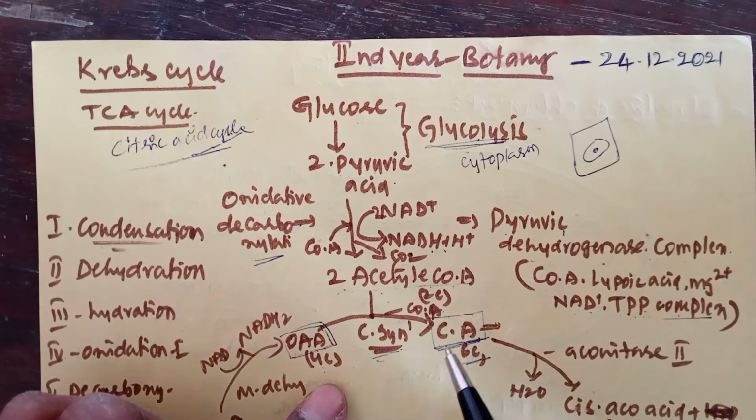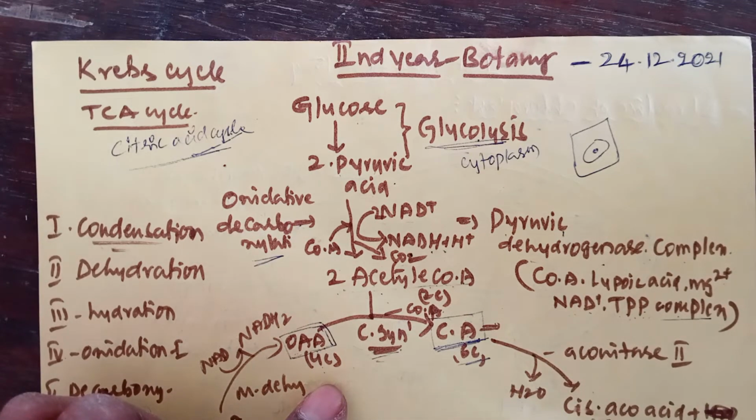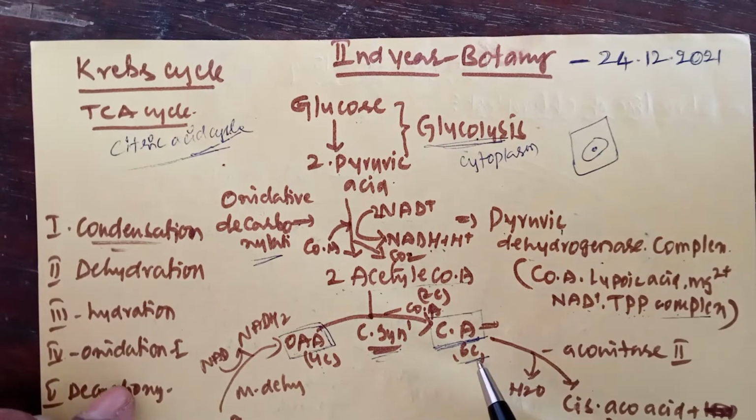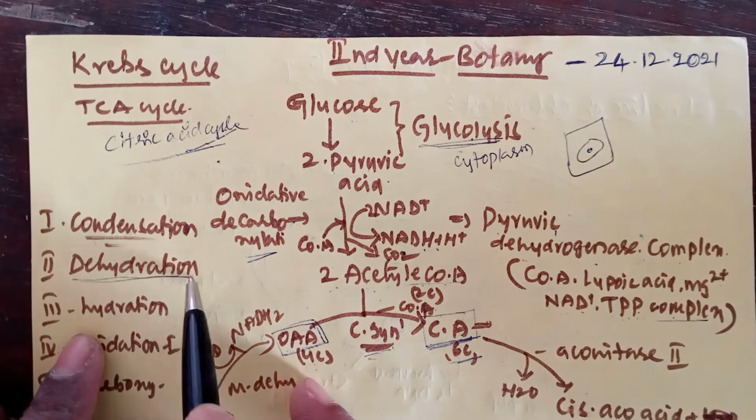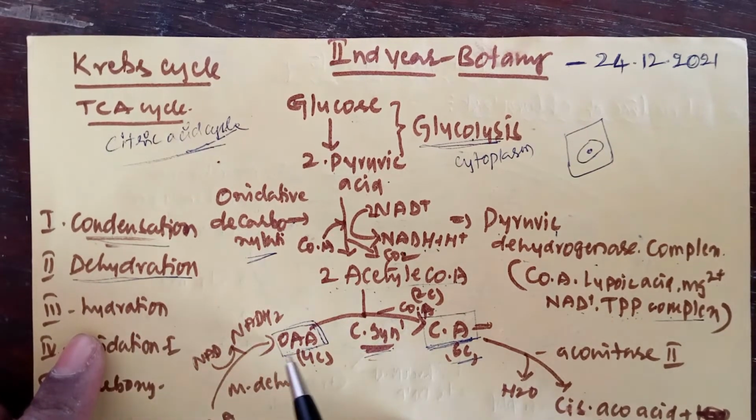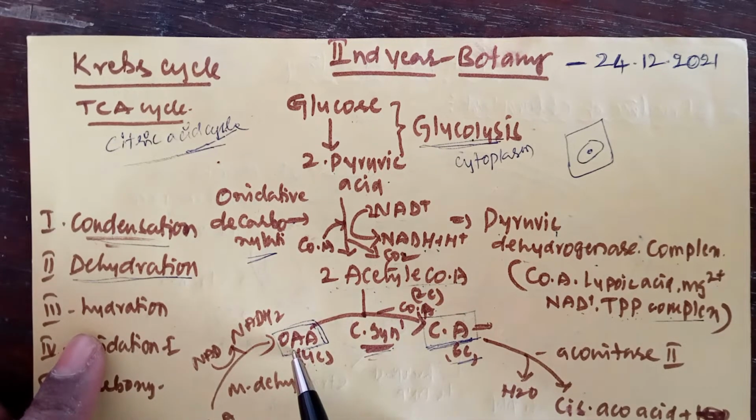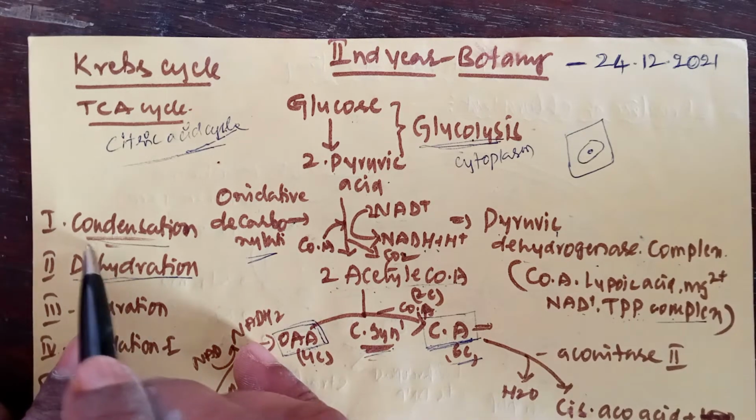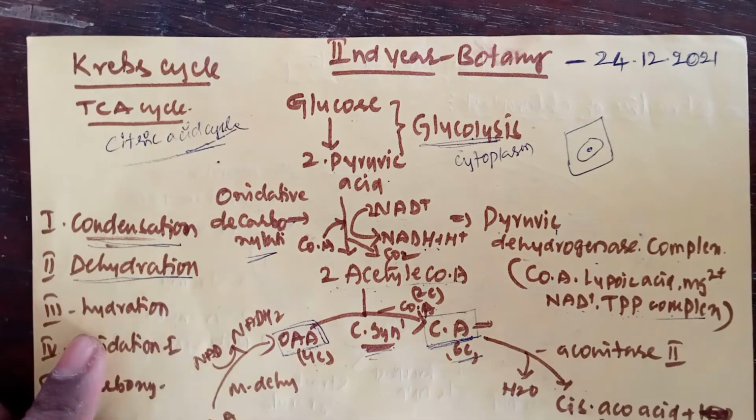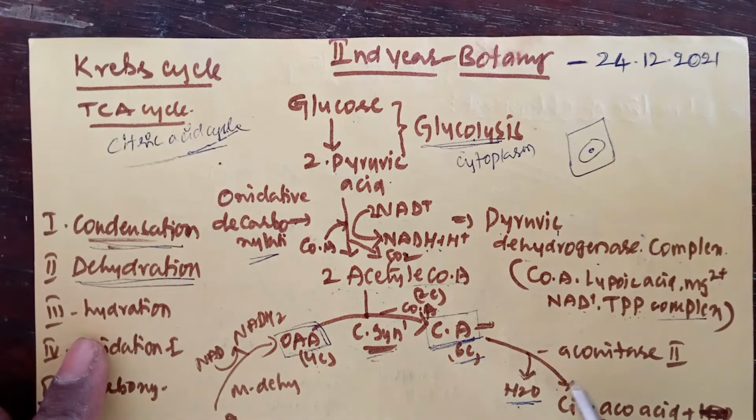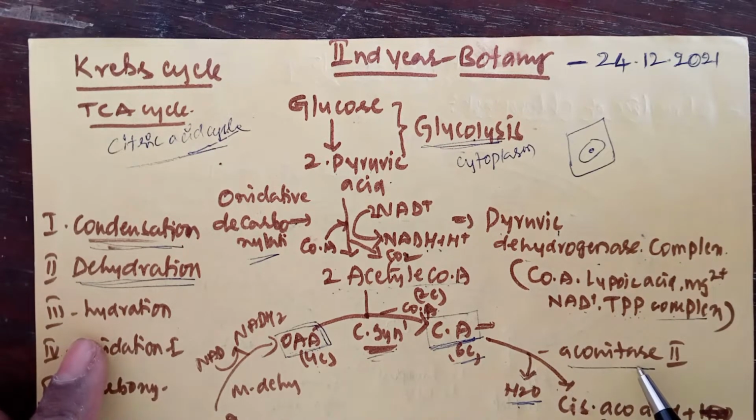Now the second step: citric acid is converted into cis-aconitic acid. This is the second reaction of the Krebs cycle. The first reaction is condensation. Condensation means the two carbon compound, acetyl coenzyme A, binds with the four carbon compound, oxaloacetic acid, so it is called a condensation reaction. The second reaction is named dehydration, which means one water molecule is removed. During this reaction, citric acid is converted into cis-aconitic acid. This reaction is catalyzed by the aconitase enzyme.